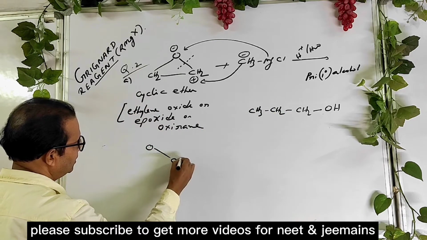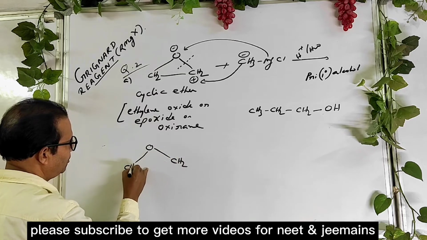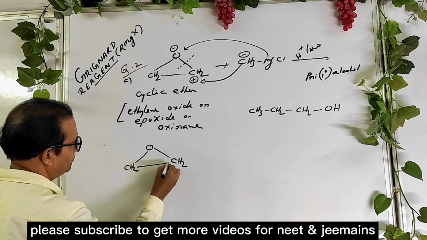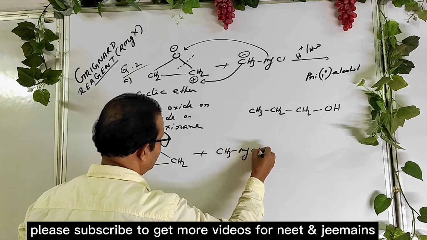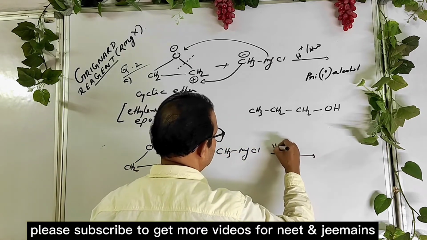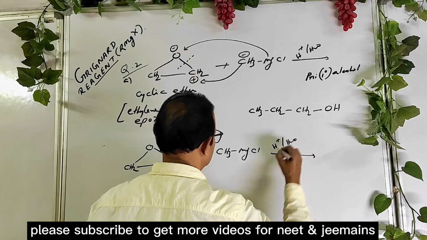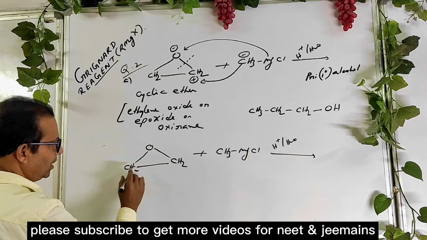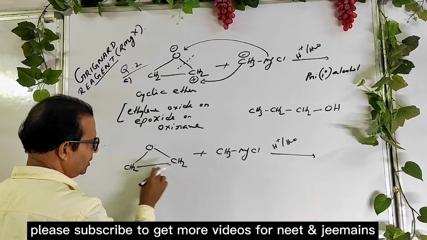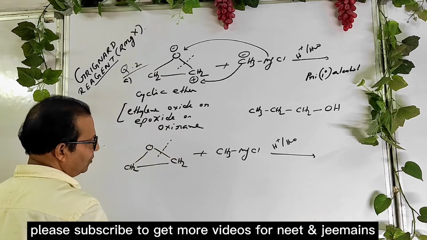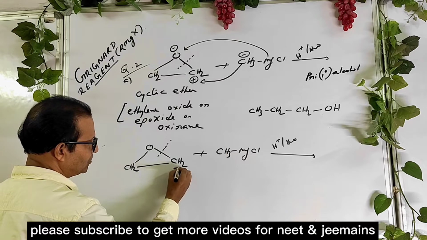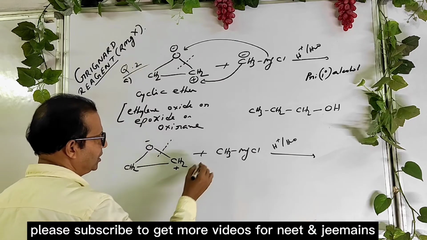Say this is the question in your entrance exam. It reacts with any Grignard reagent, maybe chloride, bromide or iodide, followed by acid hydrolysis. Just as it is a symmetrical ether, break at any side. Whenever you break, carbon possesses positive charge, oxygen negative charge.